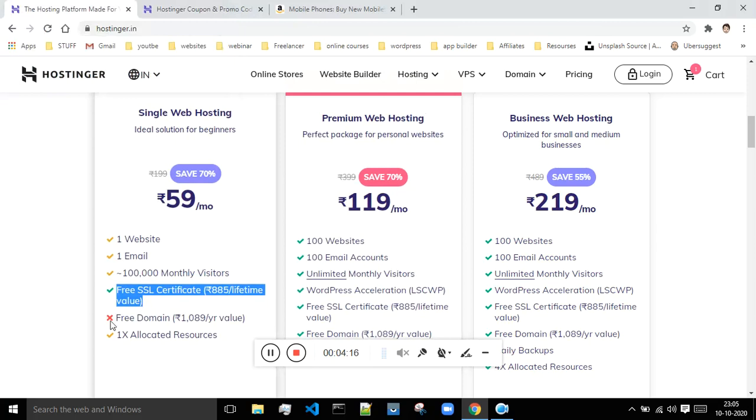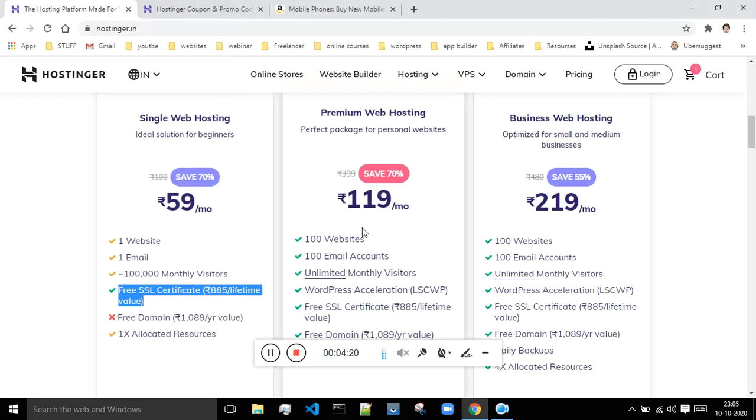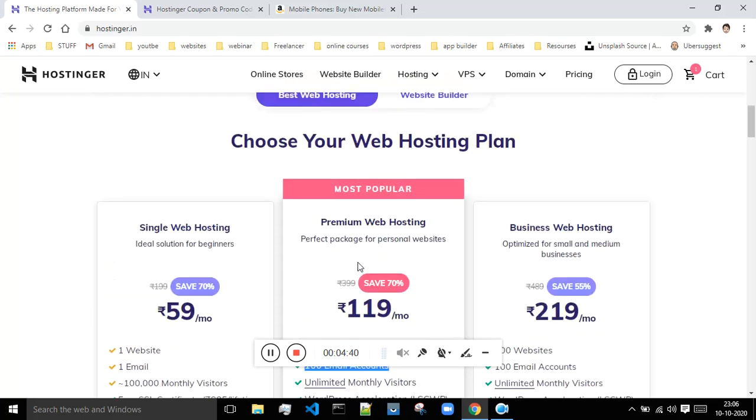Forget about all these other items. But if you want to host multiple websites on a single web hosting, then this is the premium plan which you could take. This will allow you to host almost hundreds of websites, and you can even create hundreds of email accounts. This is a separate concept which as a beginner you won't understand right now, so just don't focus on this.